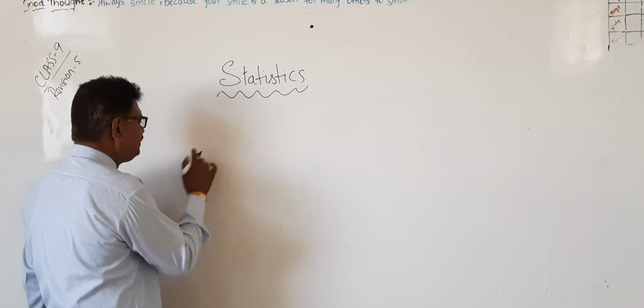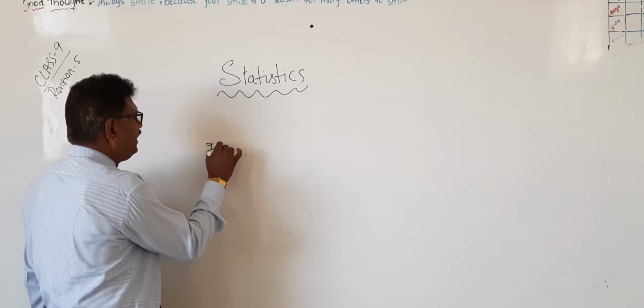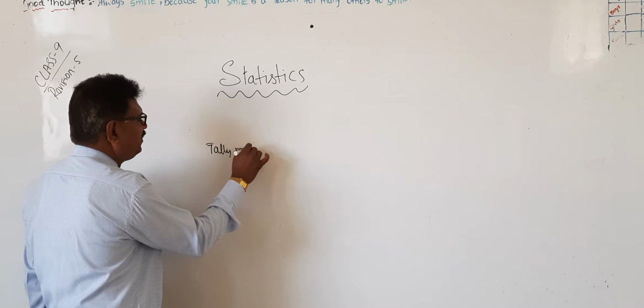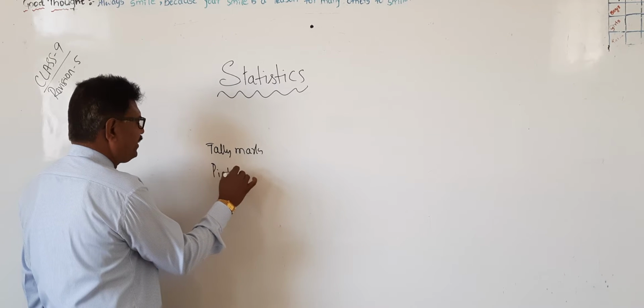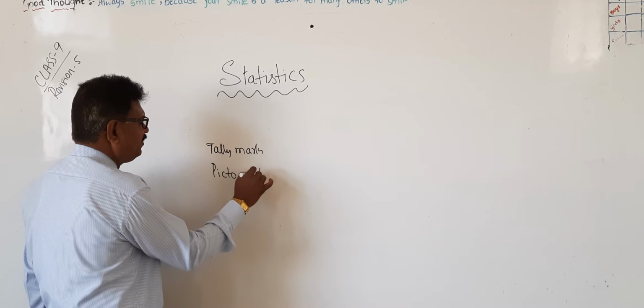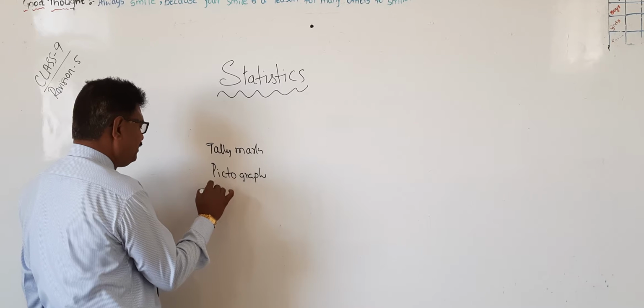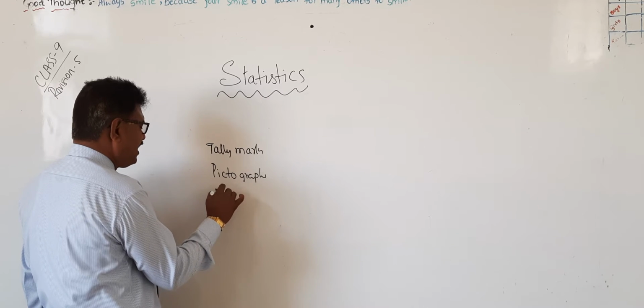The first one is tally marks. Second one is pictograph. Third one is bar graph.